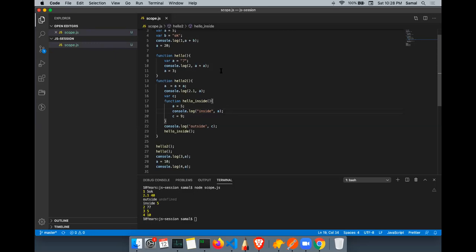That means, because the hello inside functional scope doesn't have a var variable, it will go to its nearest parent functional scope. Here also there is no var keyword used for A. So what happens next? Nearest parent. So nearest parent is this. Basically it will update 20, it will update 5, it will replace the 20. Now if the execution finishes, the value of A will be 5 and of A will be 10.